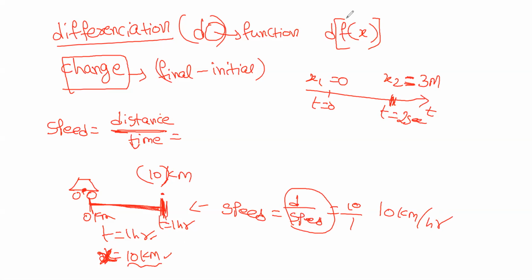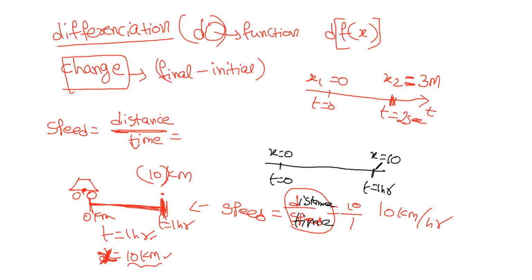Now the same question I am representing in coordinate form. Speed is equal to distance by time, right? Representing in points. So at t equals to 0, he is at 0 position. At t equals to 1 hour, the position point is 10.